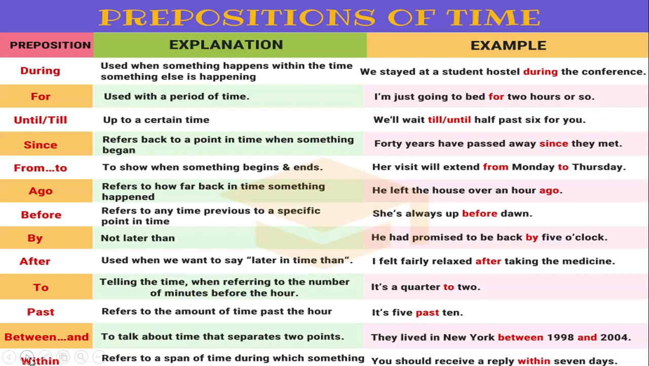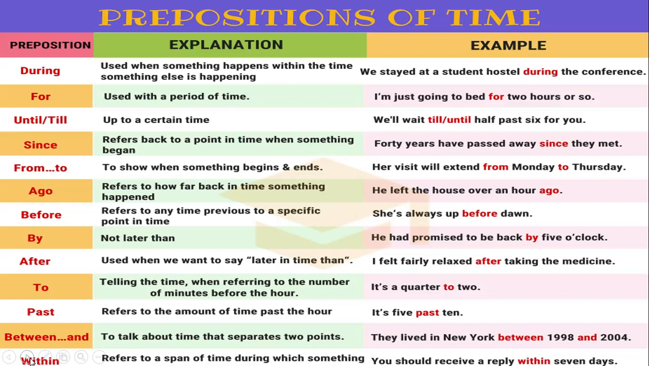Next is the preposition for. It is used for a period of time. I am just going to bed for 2 hours or so. Next is until and till, up to a certain time. We will wait until or till 6:30 for you.